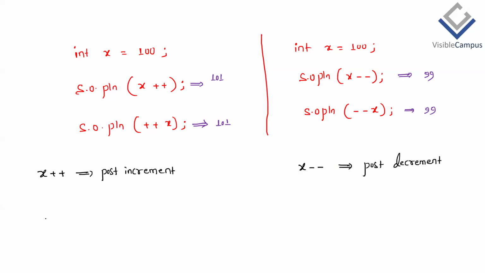What's the meaning of this? Post increment or post decrement means first use the existing value and then increment.